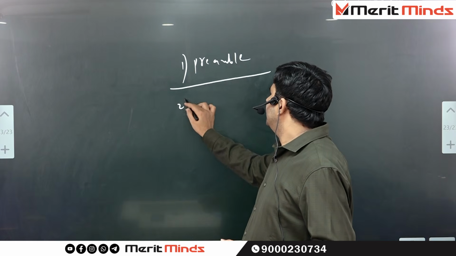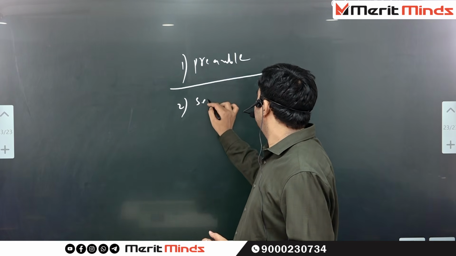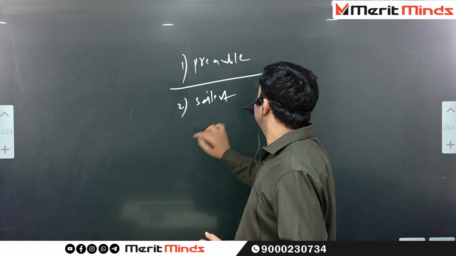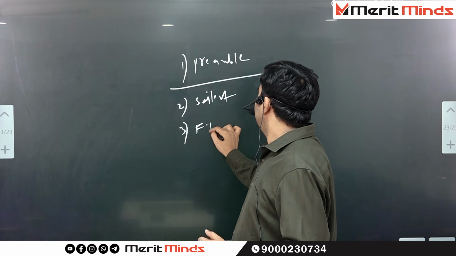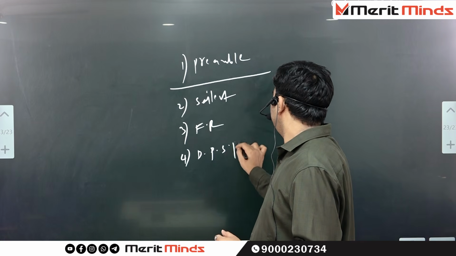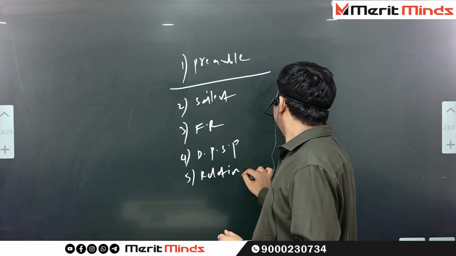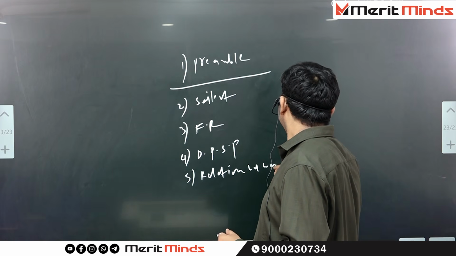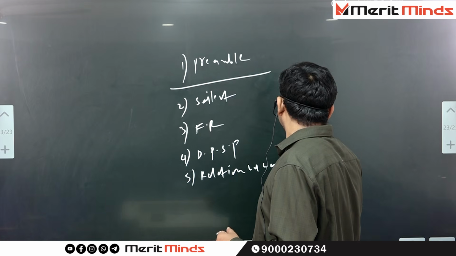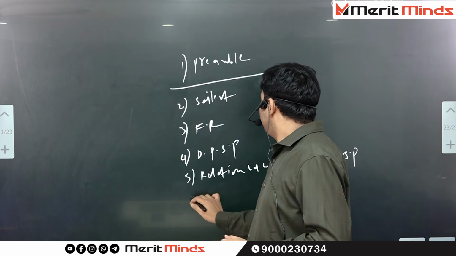After the preamble, next, salient features of the Indian Constitution. Second topic, salient features. Number 3, fundamental rights. Number 4, directive principles of state policy. Number 5, relation between the fundamental rights and directive principles of state policy. Next, right to property.